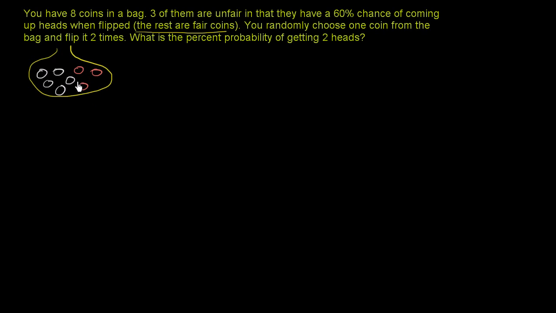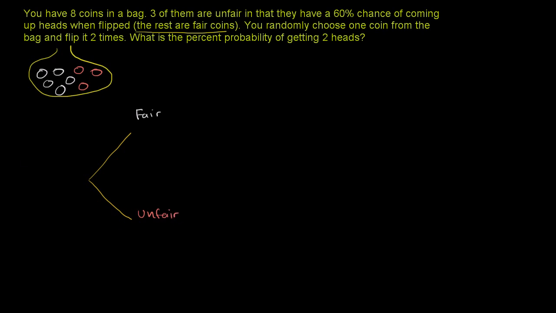So how do I factor in this idea that I don't know if I've picked a white fair coin or an orange unfair coin? And we'll assume that the coins actually aren't white and orange. They all look like regular coins. So what I'll do is draw a little bit of a decision tree here. Maybe I could call it a probability tree. So there's some probability that I pick a fair coin, and there's some probability that I pick an unfair coin.